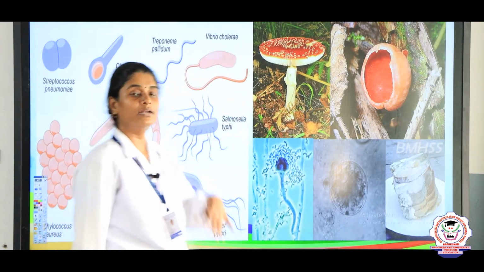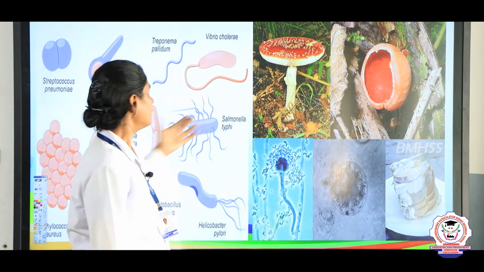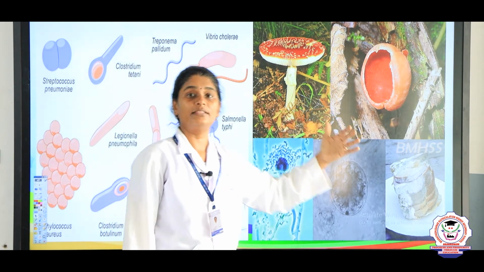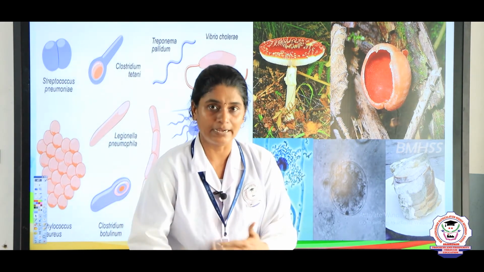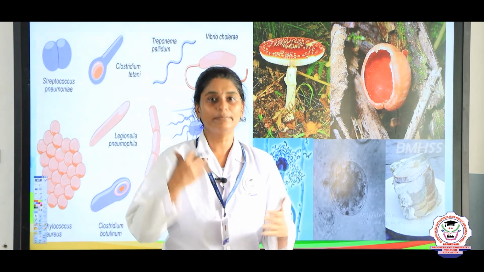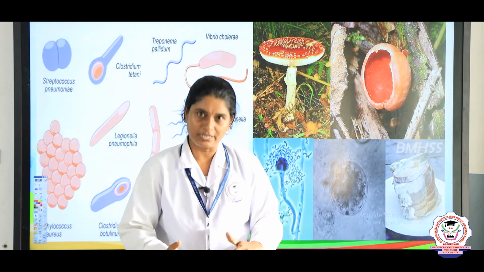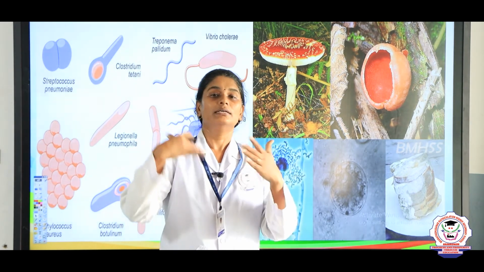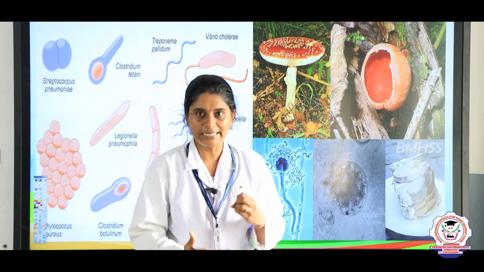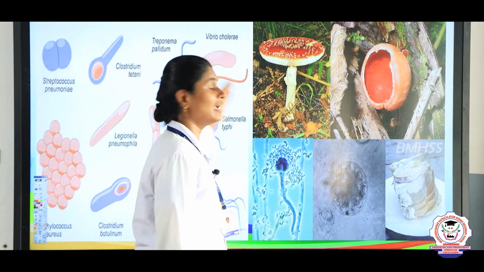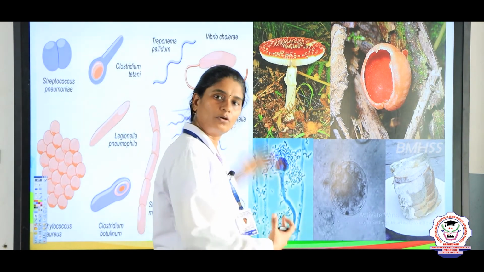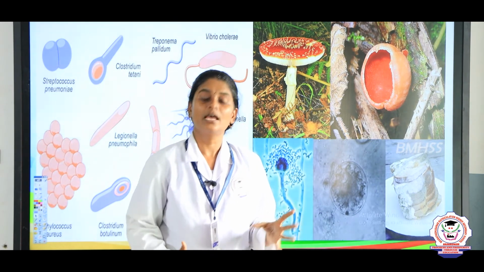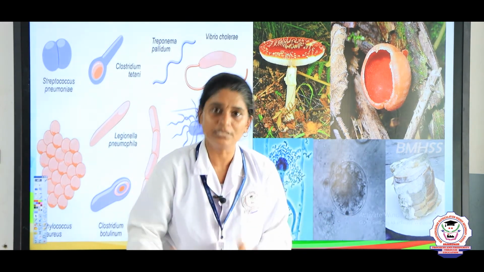So, the next one, decomposers. Decomposers are nothing but microorganisms like bacteria and fungi. These bacteria and fungi act on the dead animals and plants. Once the animals or the plants die, the organic compounds in the body are converted by the bacteria and fungi into minerals, right, and again these minerals are passed into the soil.